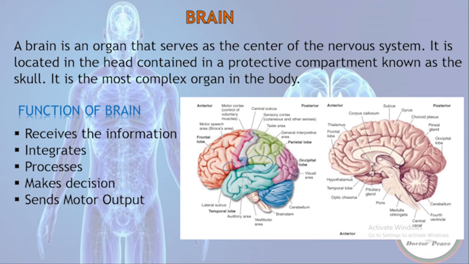Now further discussing the CNS components. Brain. It may weigh about 1.5 kg or 3 pounds, but it has an immense capacity to process, retain, and deliver information to the rest of the body. It serves as the center of the nervous system. It is located in the head, contained in a protective compartment known as the skull. It is the most complex organ in the body.